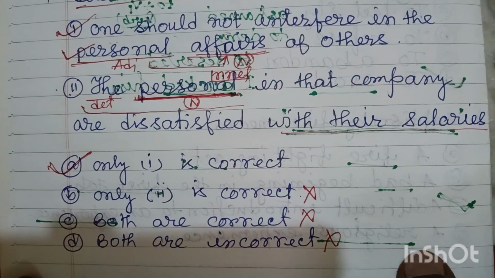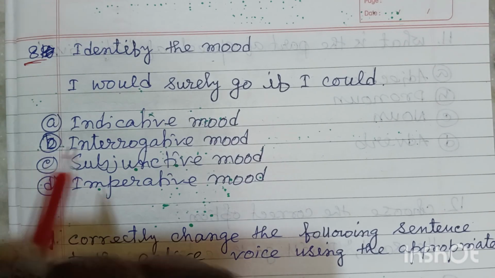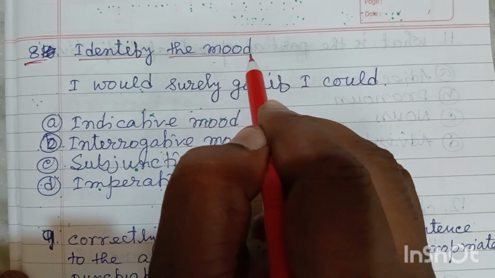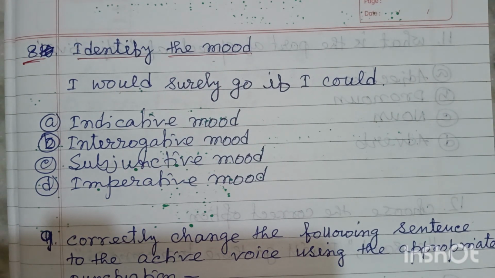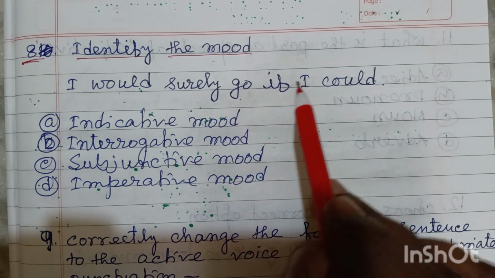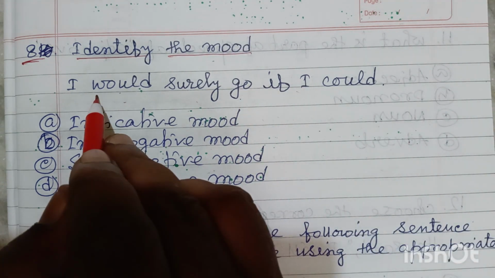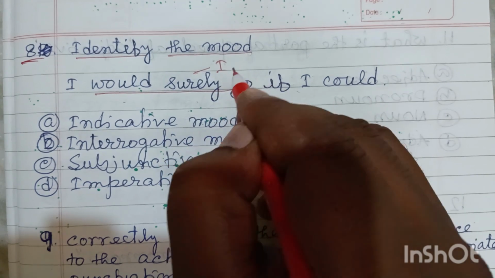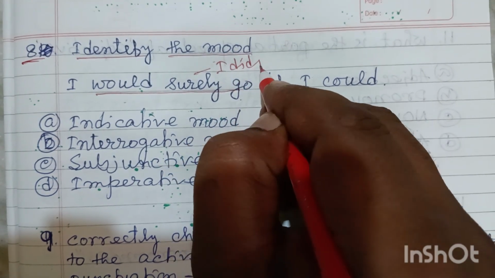Let's look at the next one. Number 8. Friends, it's a very good question. Identify the mood. For any kind of competitive exam, you can get this type of question, at least one. Each and every year you can see these types of questions are given. I would surely go if I could. Friends, I would surely go. That means I didn't go. The fact is I didn't go.